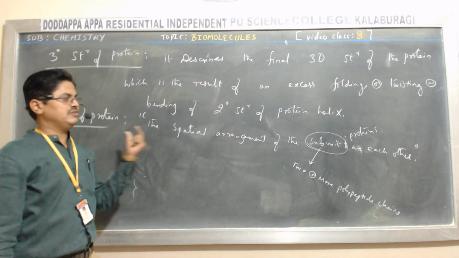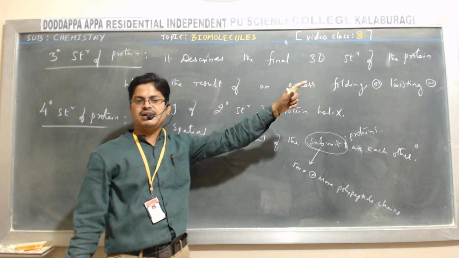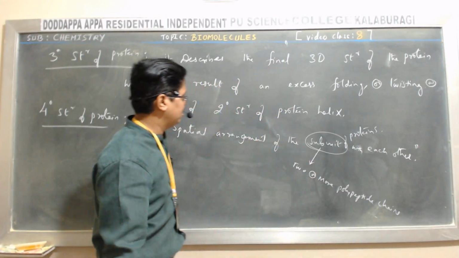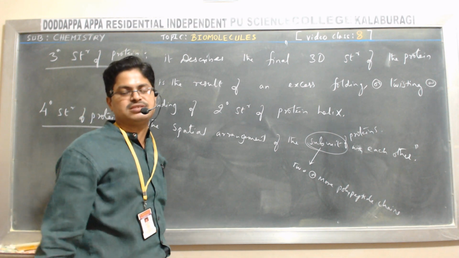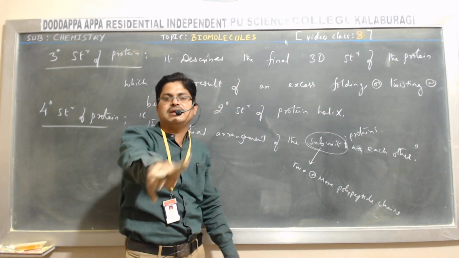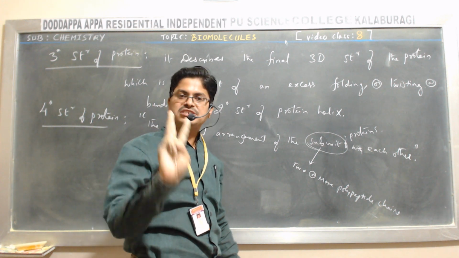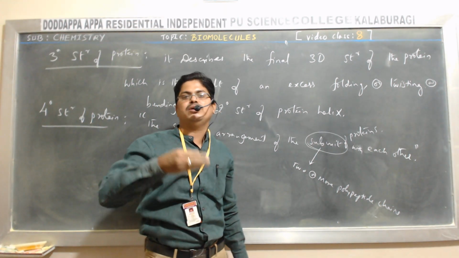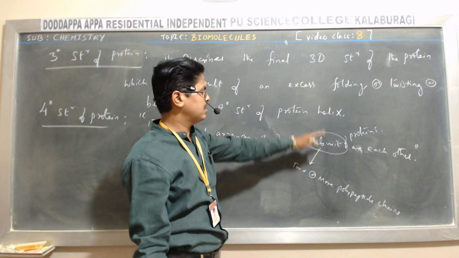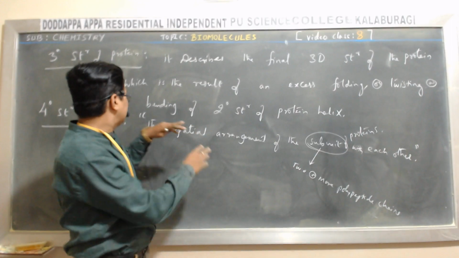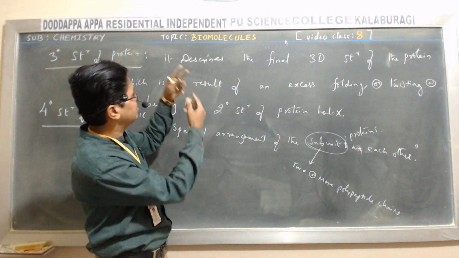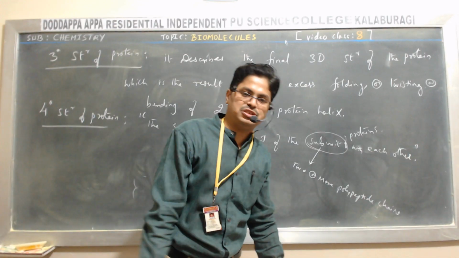And the quaternary structure is the spatial arrangement of the subunits with respect to each other. Primary structure is stabilized by peptide bond, secondary by hydrogen bonding, tertiary by hydrogen bonding, disulfide bond, ionic bond, van der Waals force and covalent bond. Quaternary structure is stabilized by the same forces present in the tertiary structure.